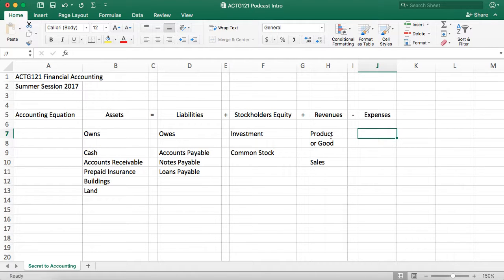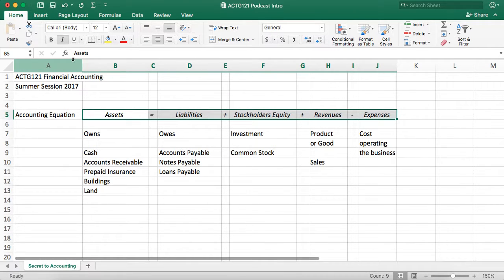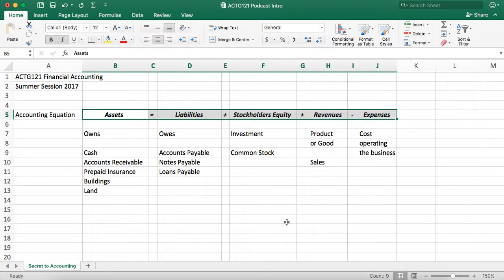And expenses, that's going to be the cost of running the business. It's an operating cost, operating the business. So that's the extended accounting equation. Assets equal liabilities plus stockholders' equity plus revenue minus expenses. That is it. That's the secret. So you need to memorize that equation, because later when we start doing transactions, we need to make certain that this equation always balances.